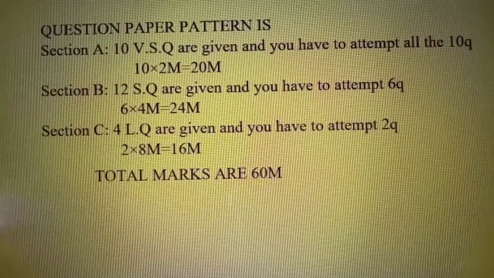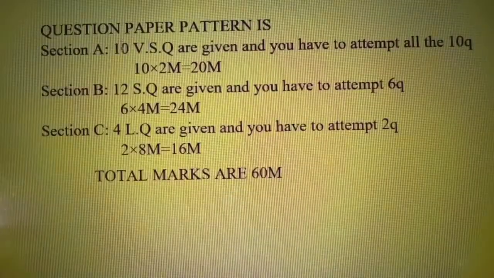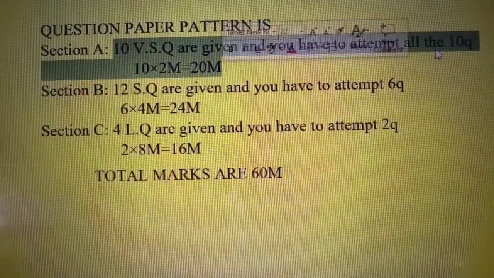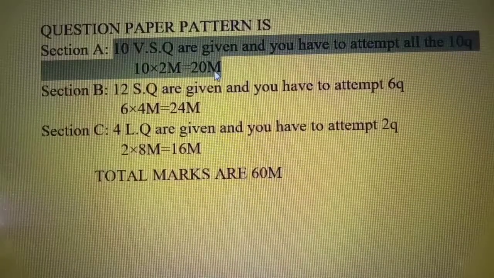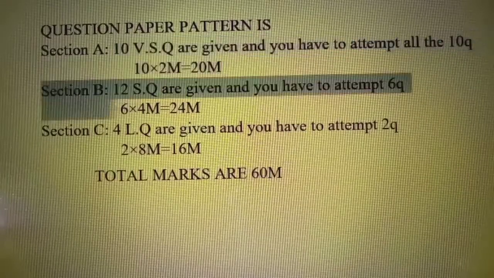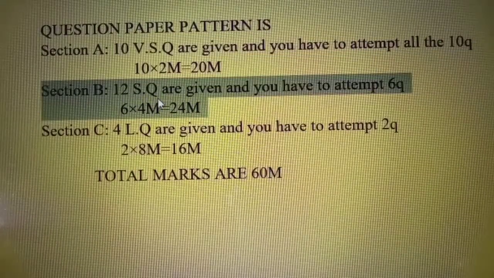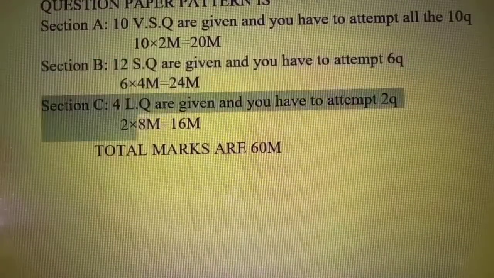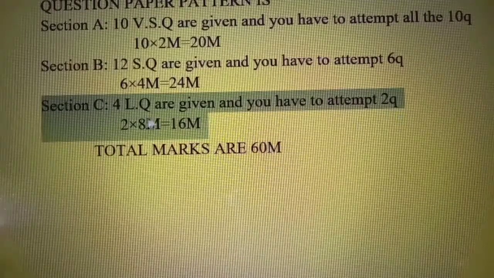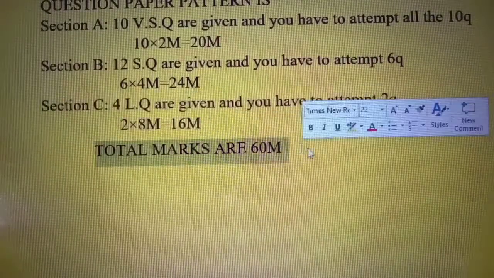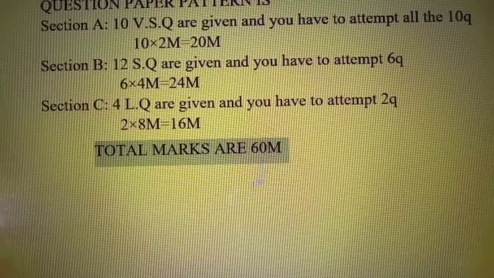And coming to the question paper pattern, in section A, 10 very short answer questions are given and you have to attempt all the 10 questions, and each question carries 2 marks, 10 2s are 20 marks. Coming to section B, 12 short answer questions are given and you have to attempt 6 questions. Each question carries 4 marks, 6 4s are 24 marks. Coming to section C, 4 long answer questions are given and you have to attempt 2 questions, 2 8s are 16 marks, and the total marks for your physics IPE examination are 60 marks.